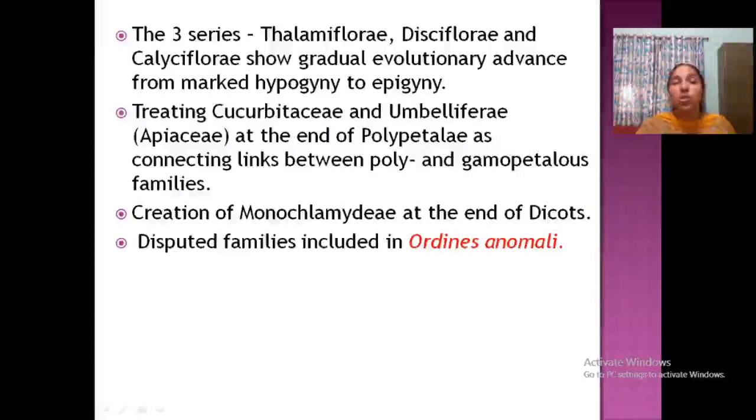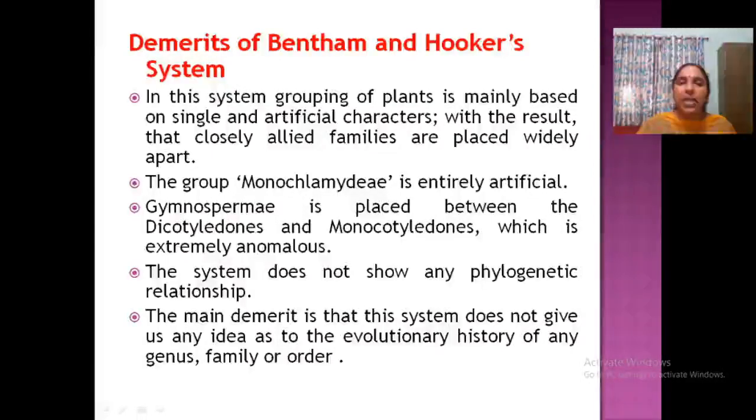So these are the merits of the Bentham-Hooker system of classification. Clear, you have to study merits also. Now demerits. The main important demerit is that it is mainly based on artificial characters. Okay. So some closely related families are separated far apart. Then the group Monochlamydeae is entirely artificial. Then Gymnospermae placed between dicots and monocots, that we already discussed in natural system. The system does not show any phylogenetic relationship, no evolutionary relationship. Then main demerit is that it does not have an idea of the evolutionary history of any genus, family or order.